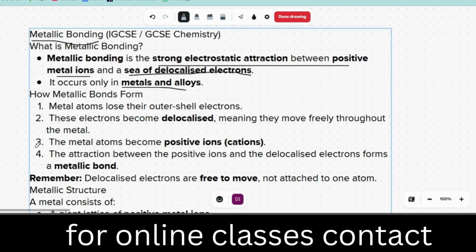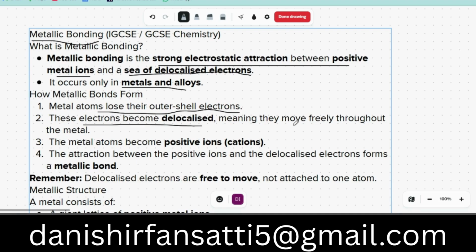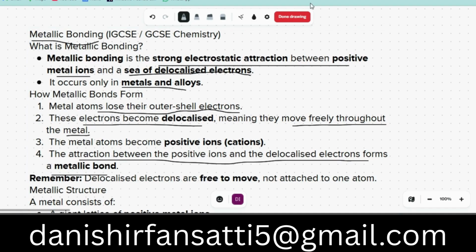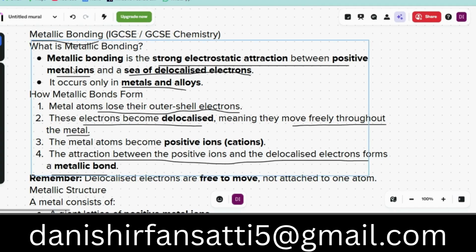Why does this metallic bond form? Metallic atoms lose their outer shell electrons, and those electrons become delocalized, meaning they move freely throughout the metal. The metal atoms become positive ions, cations, and the attraction between the positive ions and delocalized electrons forms a metallic bond. I will make a picture of a metallic bond.